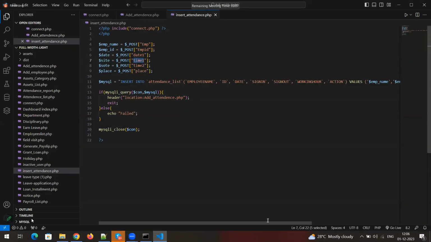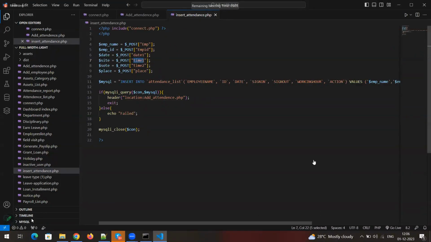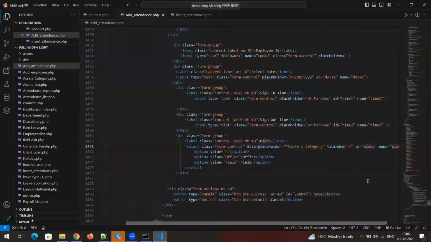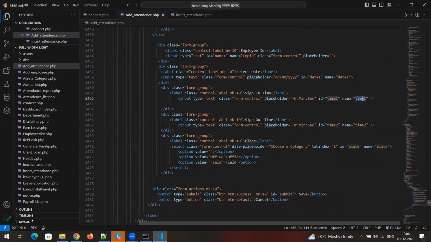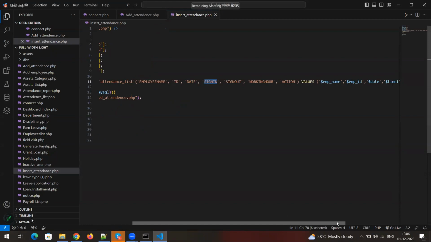Time 1, time 2, time 1, time 2 only, as follows. 3, 4, 5, 3, 4, 5.